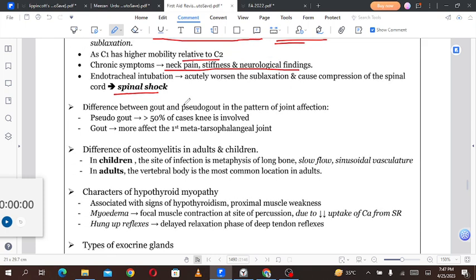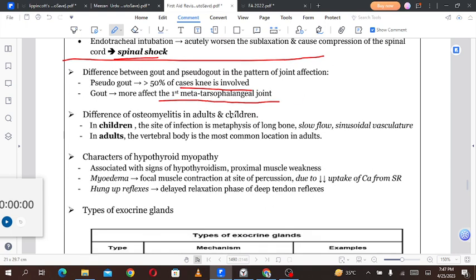Difference between gout and pseudogout in the pattern of joint involvement: in pseudogout, in more than 50% of cases the knees are involved, and gout more commonly affects the first metatarsophalangeal joint. Difference of osteomyelitis in adults and children: in children, the site of infection is the metaphysis of the long bone, with slow flow sinusoidal vasculature.